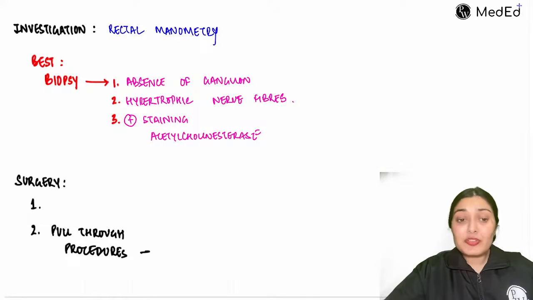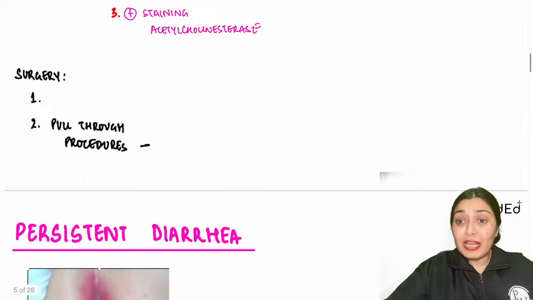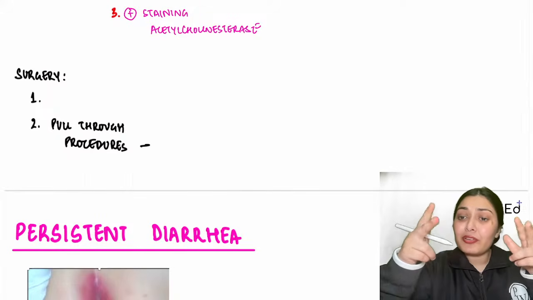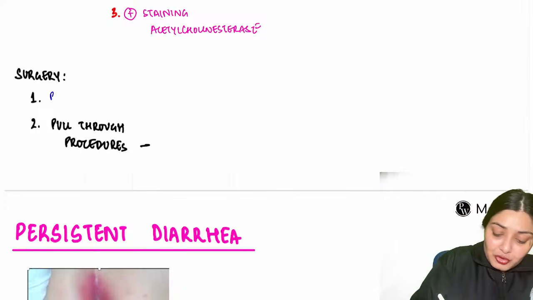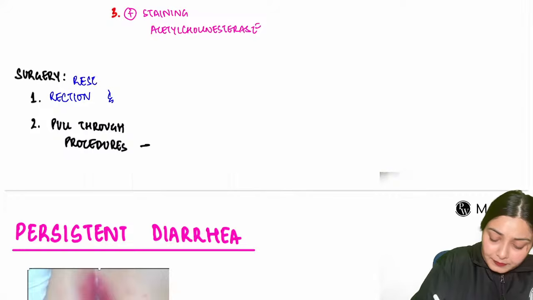The treatment here is surgical. We do resection and anastomosis. The segment that is affected, we cut that segment and join the normal segments together. So resection and anastomosis.